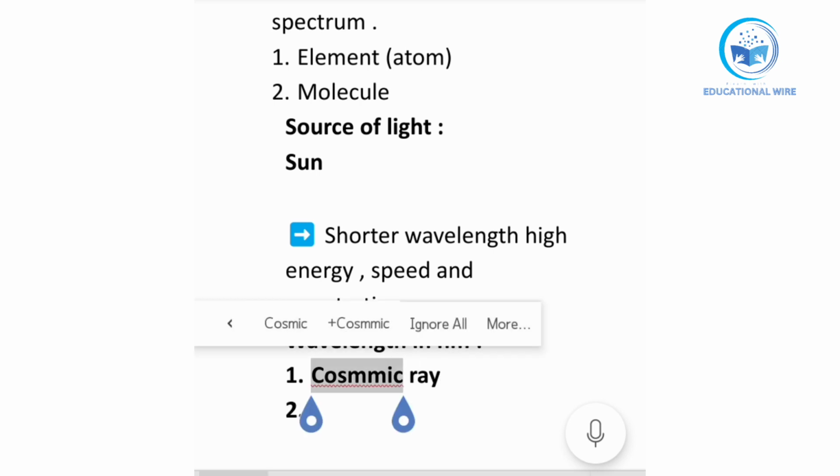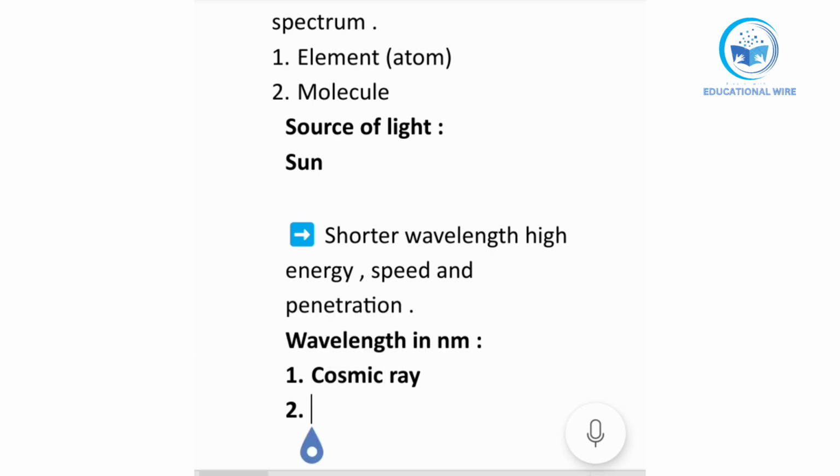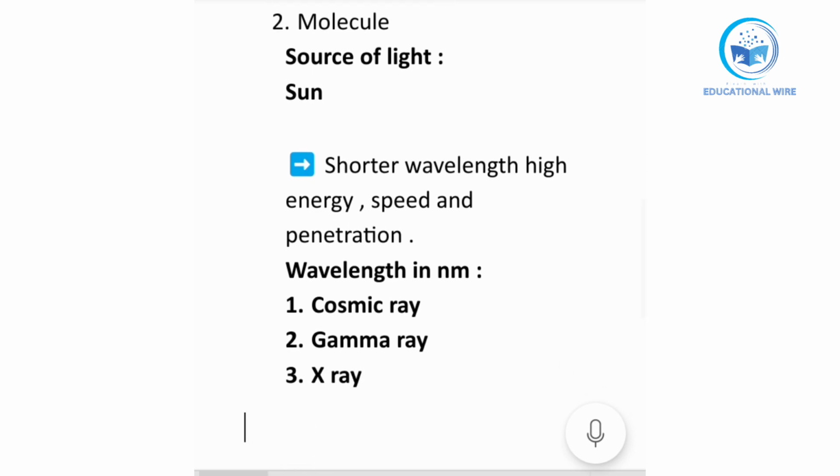Firstly let me write all the names, then I will write their wavelengths. I will write them sequence-wise, from shorter to higher wavelength. Then we have gamma ray, then X-ray, then ultraviolet ray.